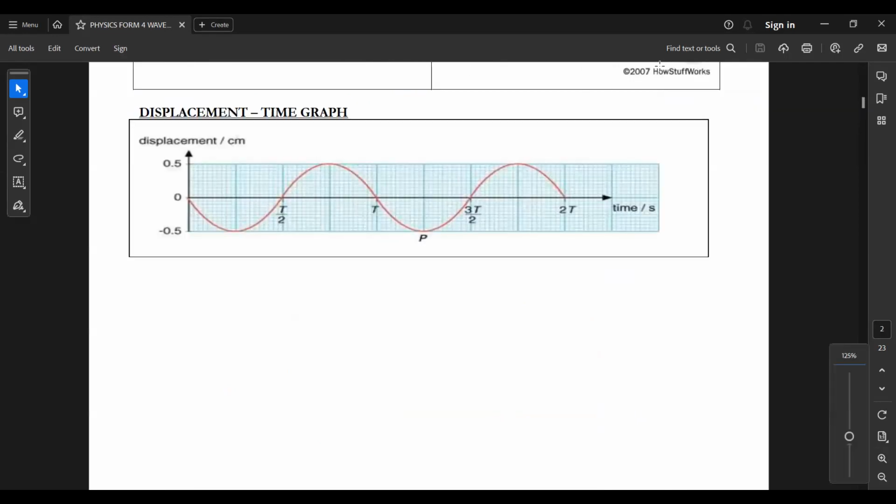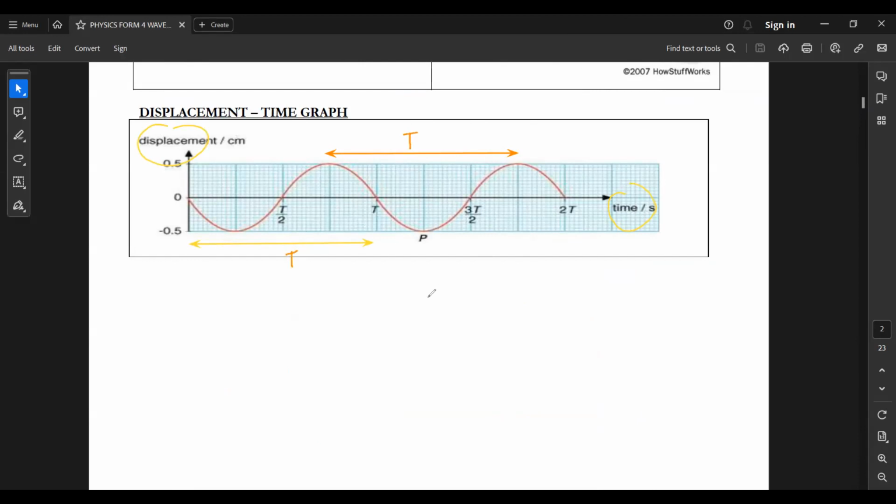If you look at it carefully, axis Y is displacement, axis X is time. So we are able to determine the period. This is the time taken for one complete oscillation, so this is the period of a wave.